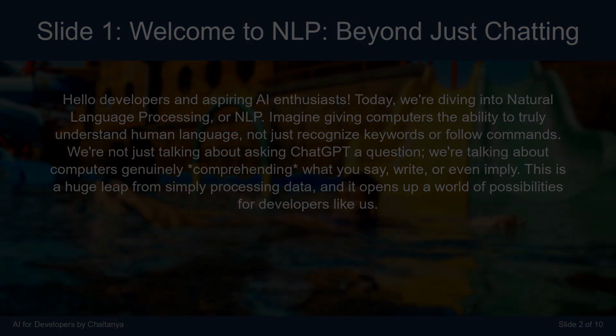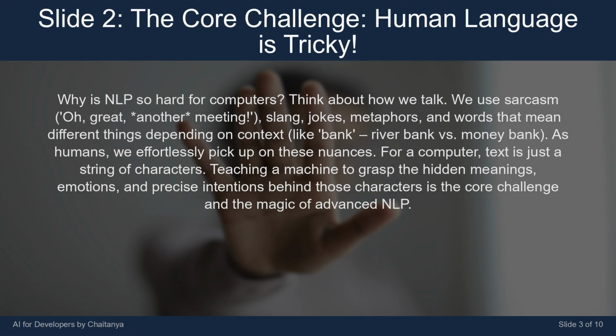Why is NLP so hard for computers? Think about how we talk. We use sarcasm: "Oh, great. Another meeting." Slang. Jokes. Metaphors. And words that mean different things depending on context. Like bank, riverbank versus money bank. As humans, we effortlessly pick up on these nuances. For a computer, text is just a string of characters. Teaching a machine to grasp the hidden meanings, emotions, and precise intentions behind those characters is the core challenge and the magic of advanced NLP.